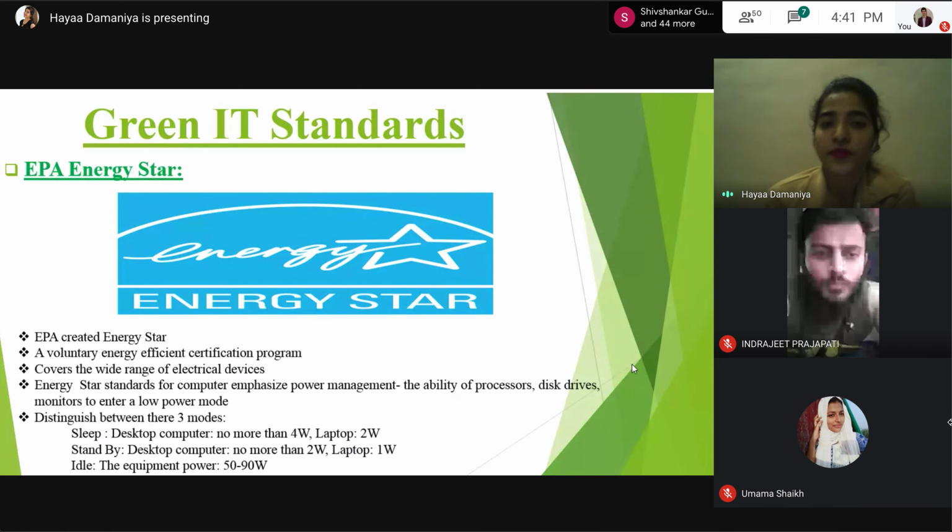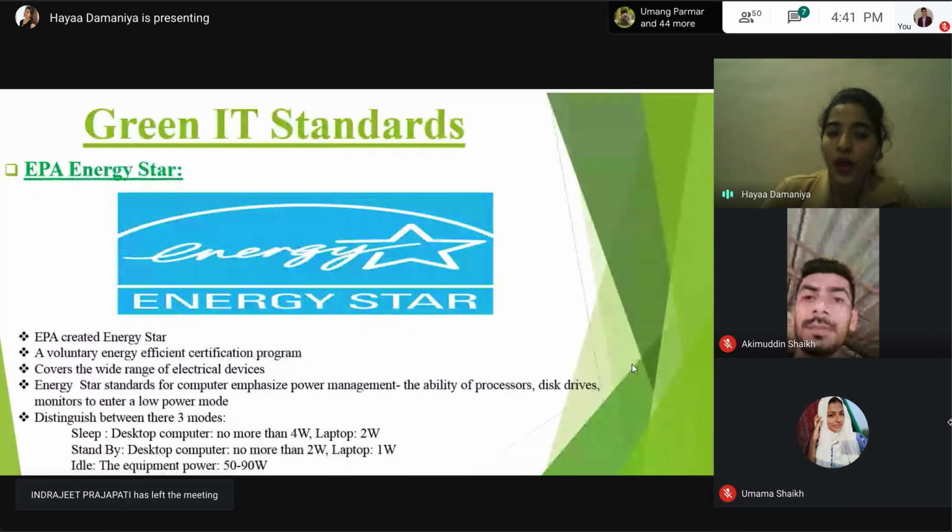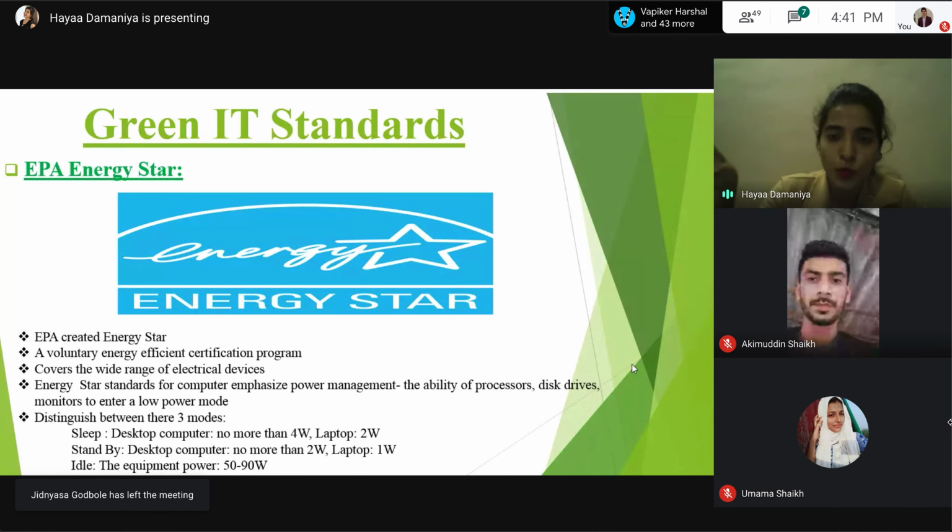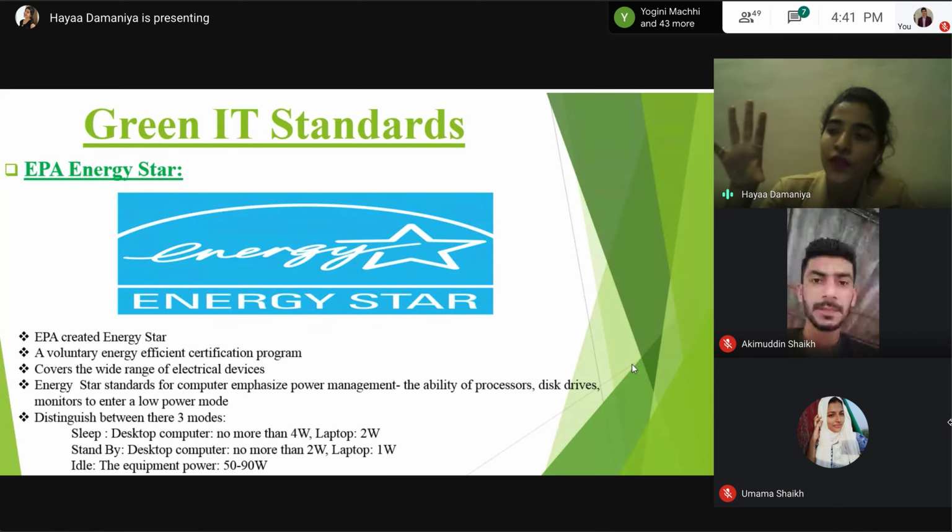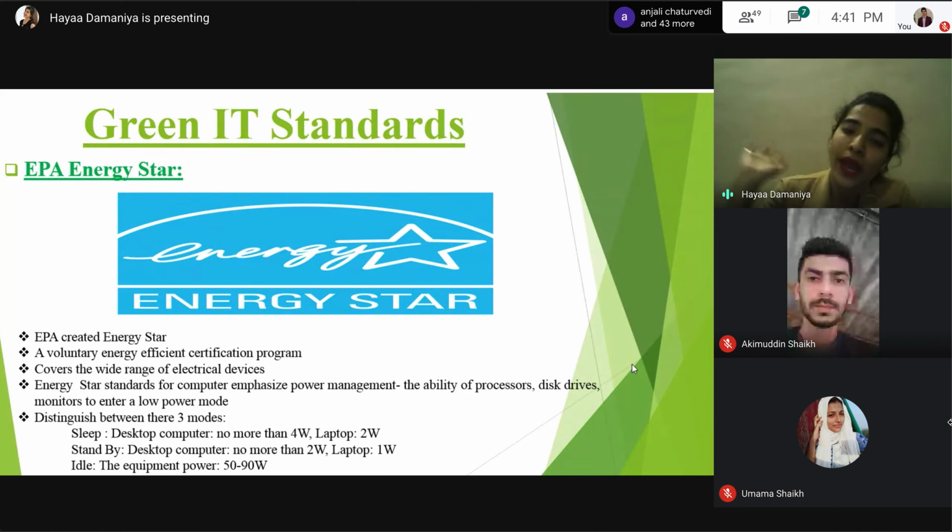Green IT standards. Standards play a central role in modern information technology. These are some of the standards we can use which help guide our green decision making. What is a standard actually? This is nothing but a certification program. You can say a particular agency or program which provides certificates to products. Why do we require this certification? This certification is given to products which are actually energy efficient and power saving. So when you find this kind of label on any product, then you can surely buy that product. You can just think that this product is energy efficient and power saving.